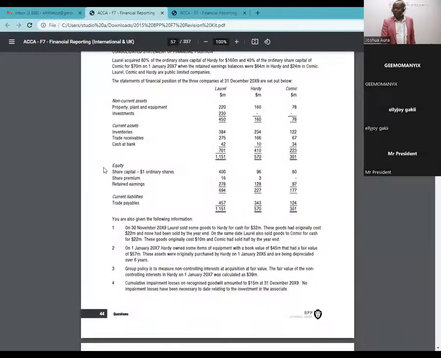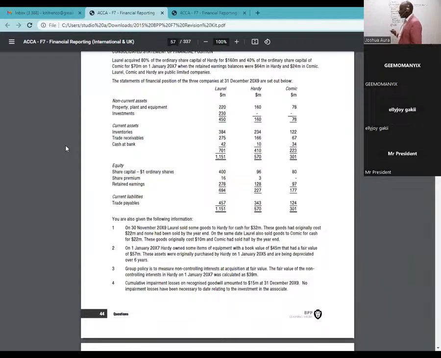Now we go to the next item, called trade receivables. I can see figures of 275 and 166. Then we have cash at bank, 42 and 10, 42 plus 10, so that I'll be able to have total assets there. And then I'll come and pick equity.